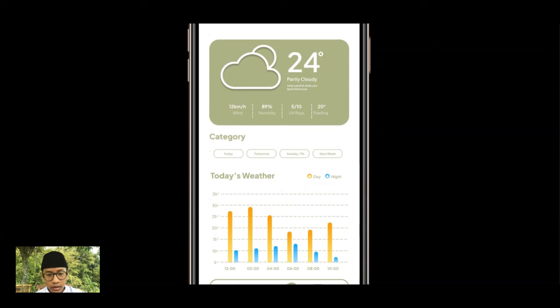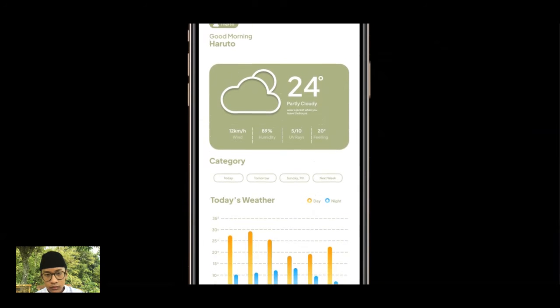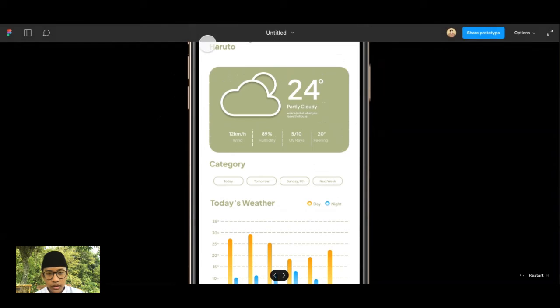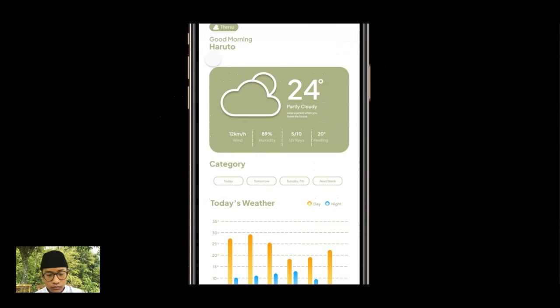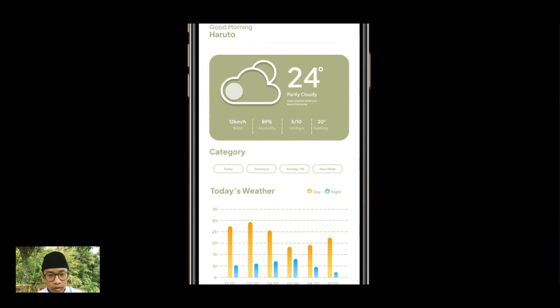Okay, and it has a welcome sentence, and in between it shows the weather now. Today the weather is 24 Celsius, and there is an explanation, particularly to wear a jacket when you leave the house.